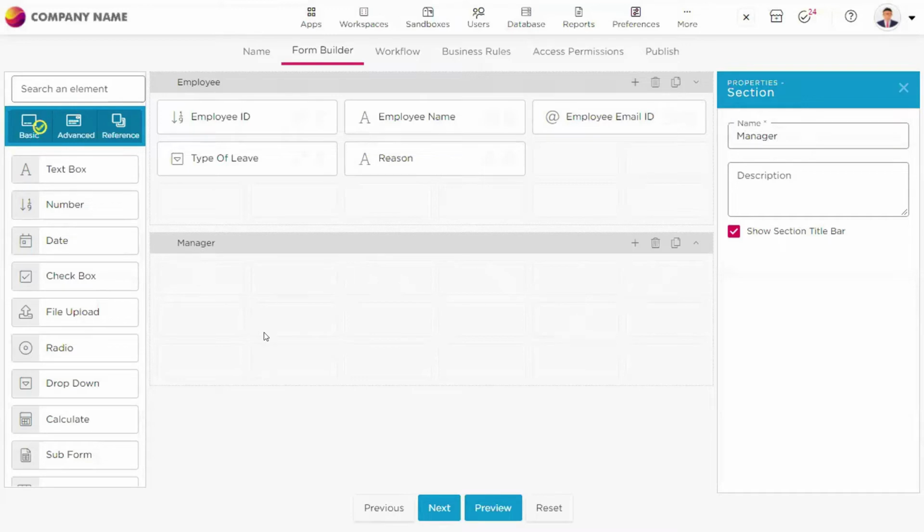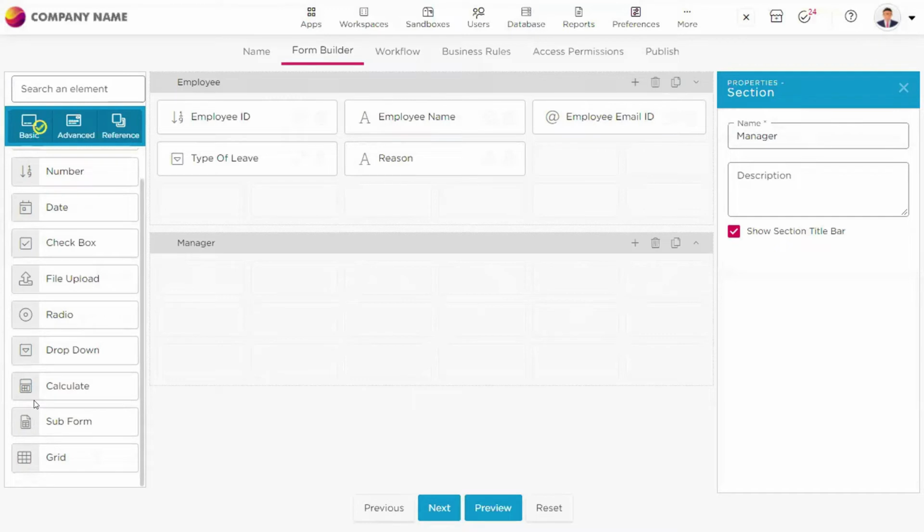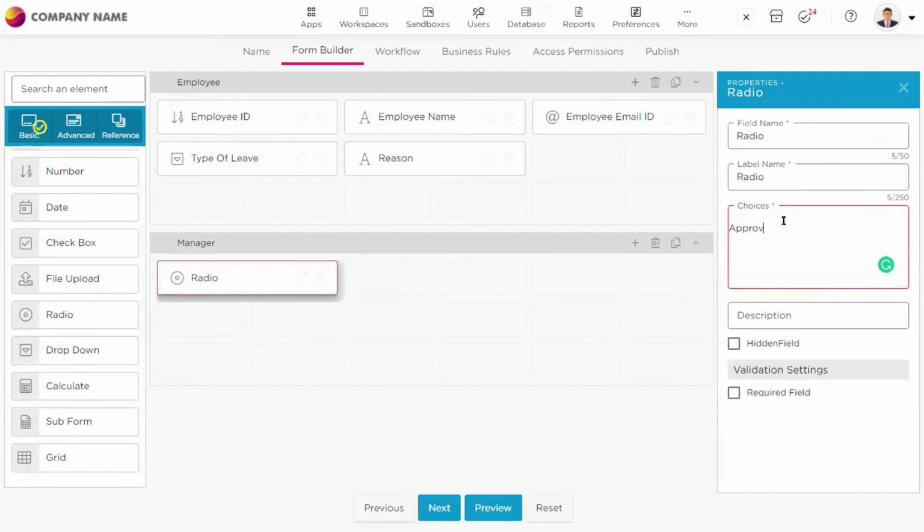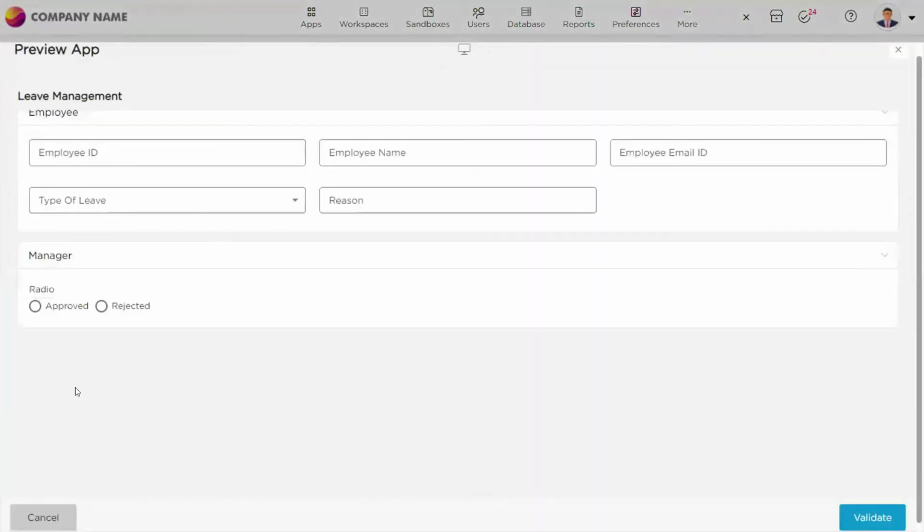So in this section, first thing I would like to see is whether he is approving or not. So here I will take a radio button. In this radio button, I would give choices as approved, or I could give rejected as well. So here, we can use a radio button. Let me show you how this will be visible. So this is how the manager would see his approval or rejected option.